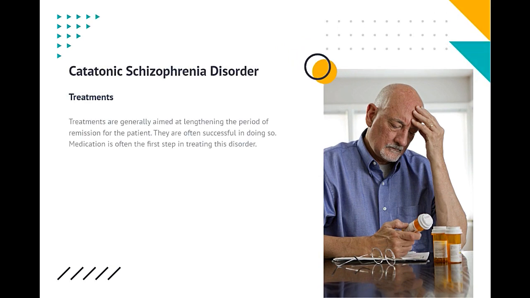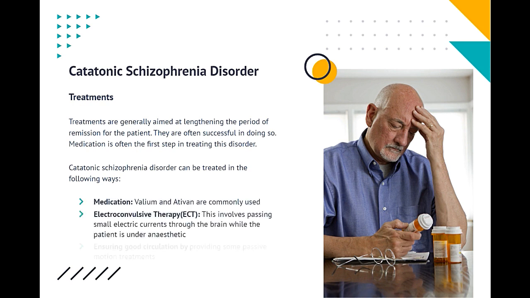Treatments. Treatments are generally aimed at lengthening the period of remission for the patient. They are often successful in doing so. Medication is often the first step in treating this disorder. Catatonic schizophrenia disorder can be treated in the following ways. Medication. Valium and Ativan are commonly used. Electroconvulsive therapy, ECT. This involves passing small electric currents through the brain while the patient is under anesthetic. Ensuring good circulation by providing some passive motion treatments.